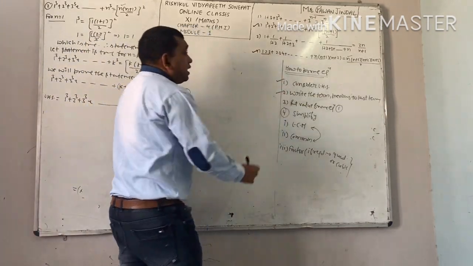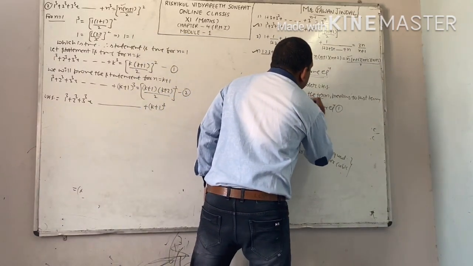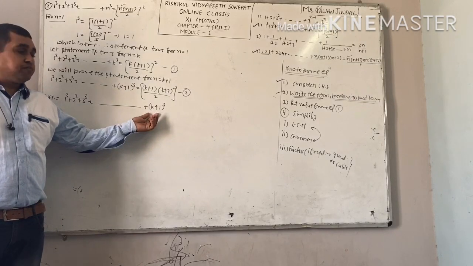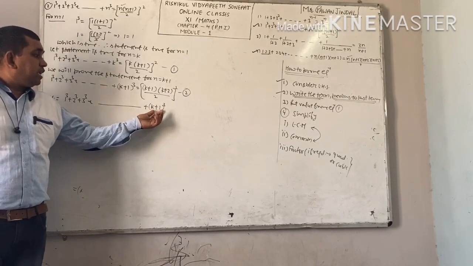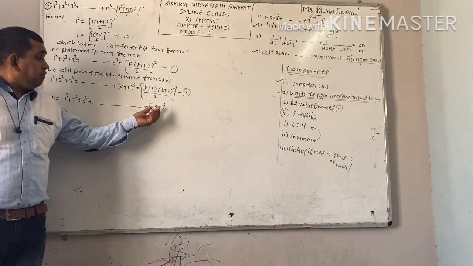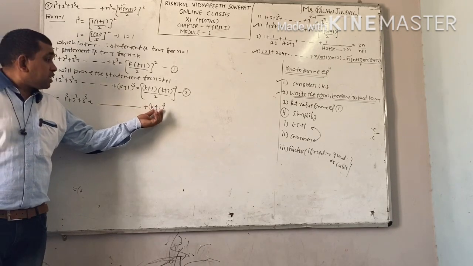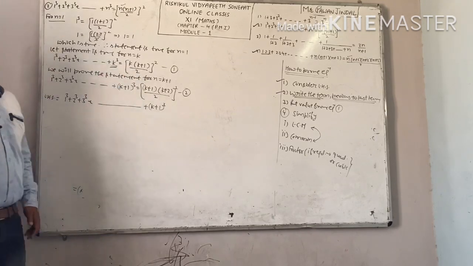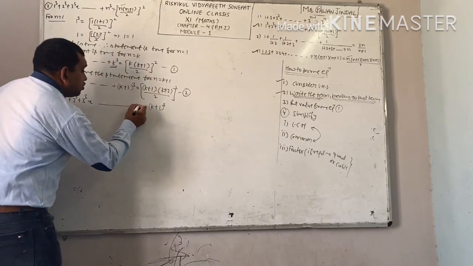Step number 2. Write the term previous to the last term. Now see here, this is your last term, and this is obtained by putting n equal to k plus 1. We have to write down the term which comes before it, and this will be the last term of equation 1. K cube.